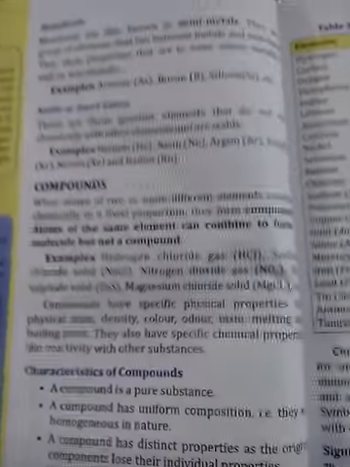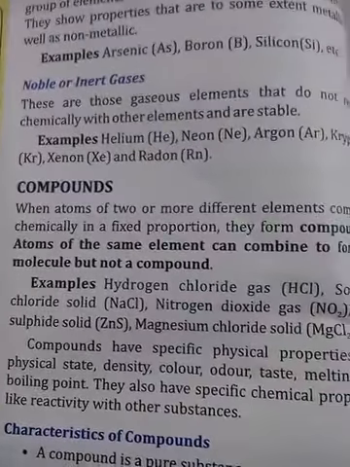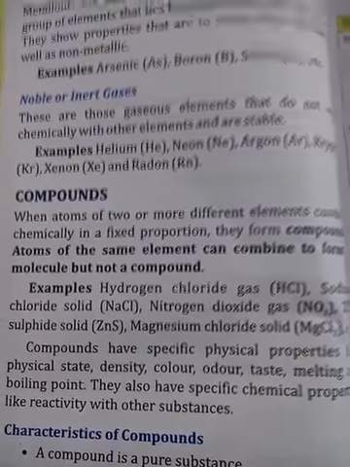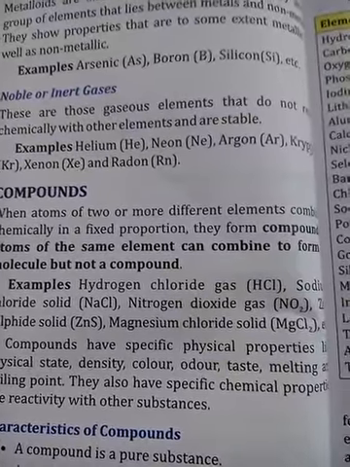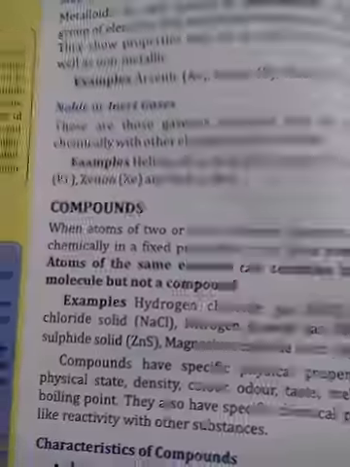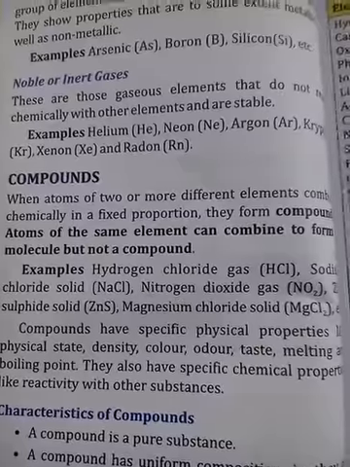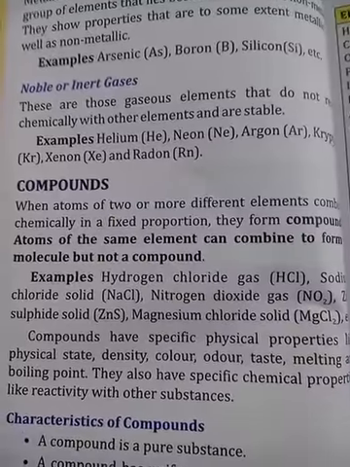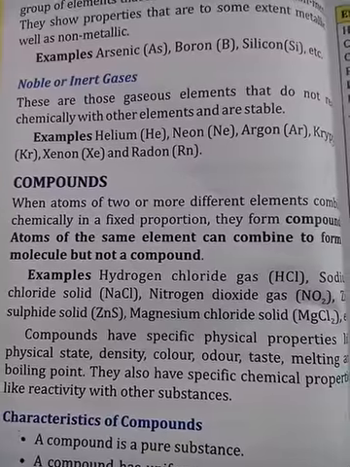Next, we will move on to the next point, which is compounds. Compounds are made up of 2 or more than 2 elements, which combine chemically in a definite proportion. That means their formulas are fixed. When atoms of 2 or more different elements combine chemically in a fixed proportion, they form a compound. Atoms of the same element can combine to form a molecule but not a compound.